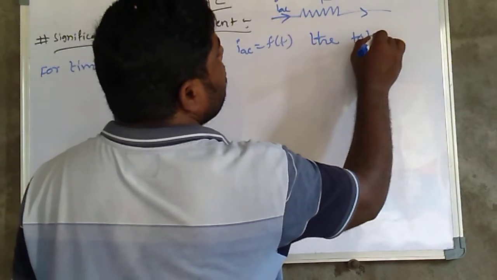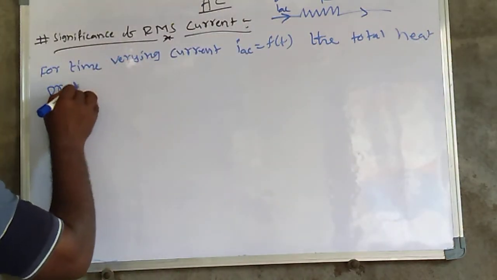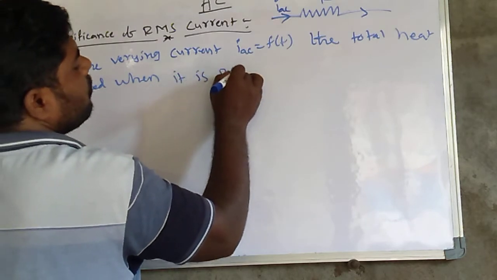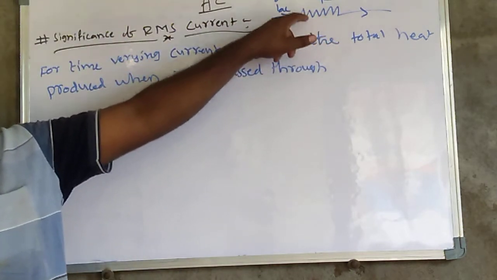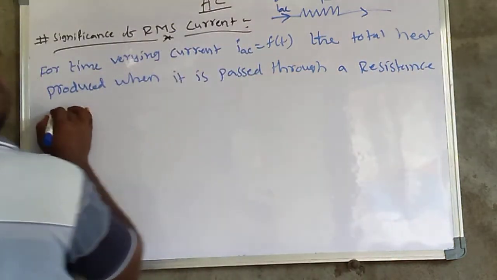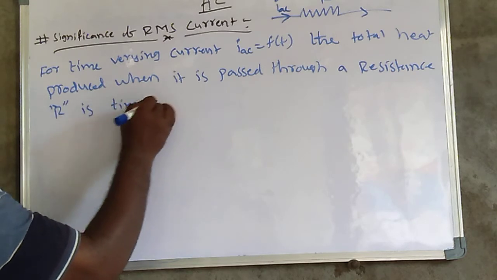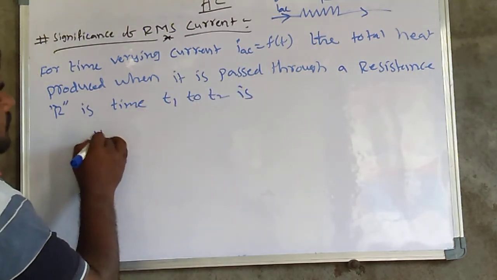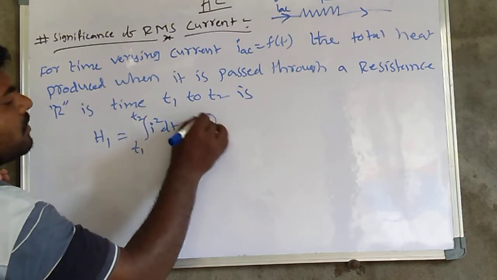So the total heat produced when the current passes through a resistance capital R in the time interval t1 to t2 is H1, which is equal to the integral from t1 to t2 of I squared R dt.